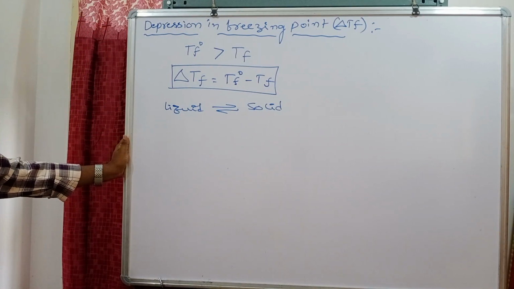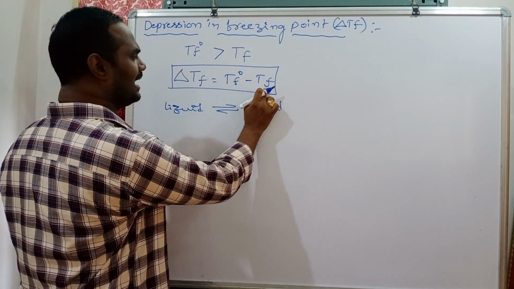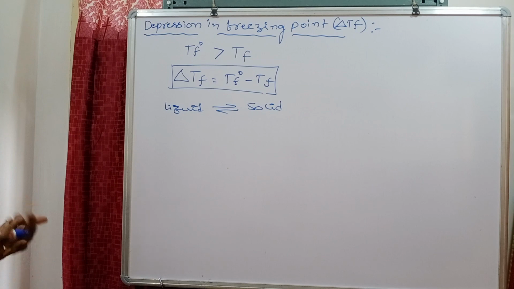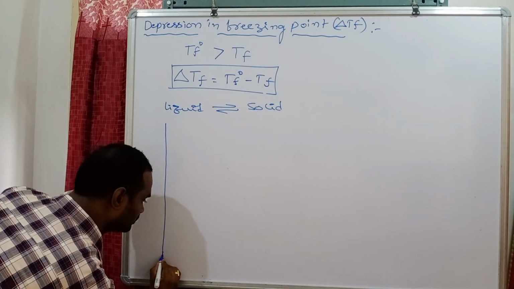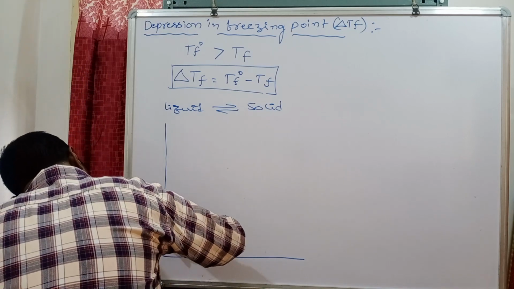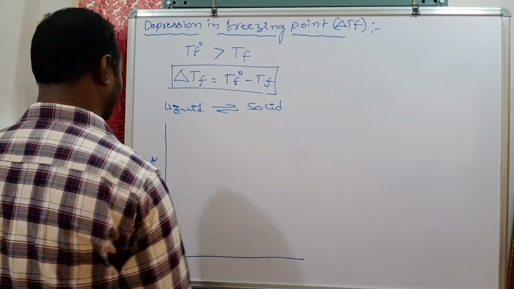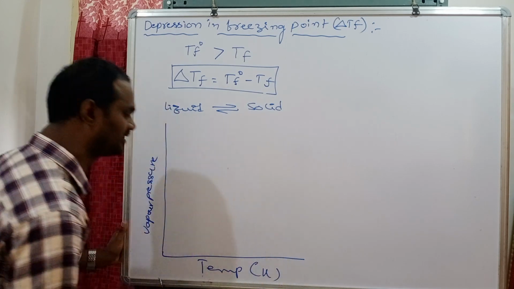Is it clear? Depression in freezing point is the difference between the freezing point of the pure solvent and the freezing point of the solution. We can understand this depression in freezing point with the graph plotted between vapor pressure and temperature. How to see? Vapor pressure on one axis, and temperature, taken in kelvins, on the other.